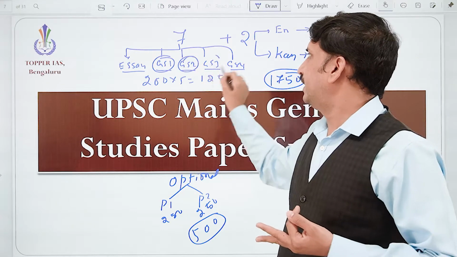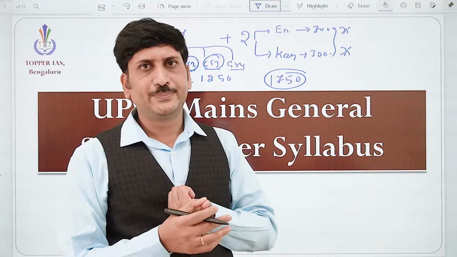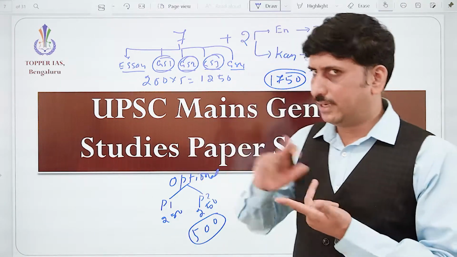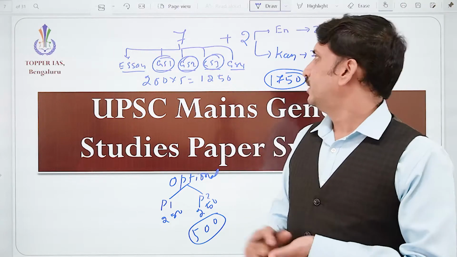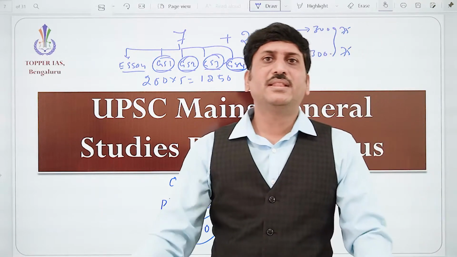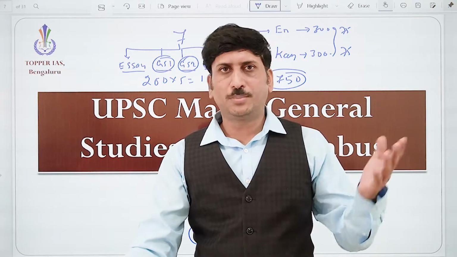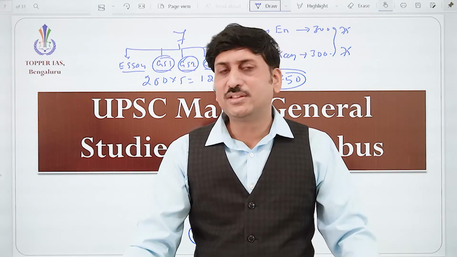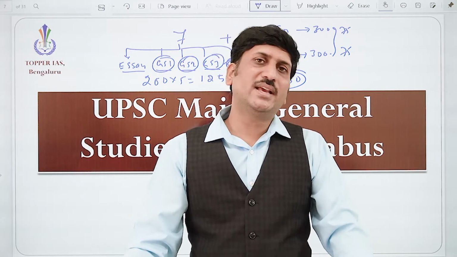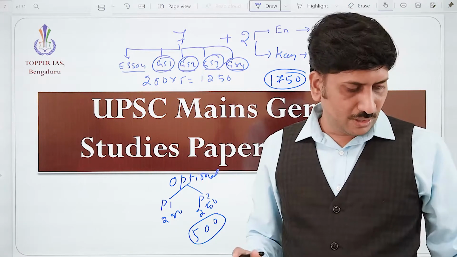In paper 3, we are going to see agriculture, science and technology, and economy. Anyway, in detail we'll see there. And paper 4 is about ethics. Ethics consists of topics like aptitude, emotional intelligence, basics of ethics, and also case studies. Now we'll understand one by one.